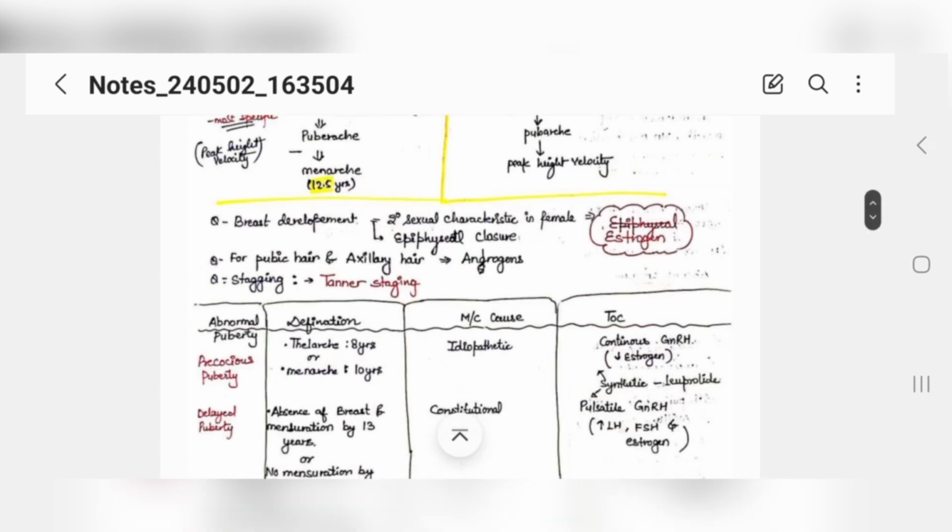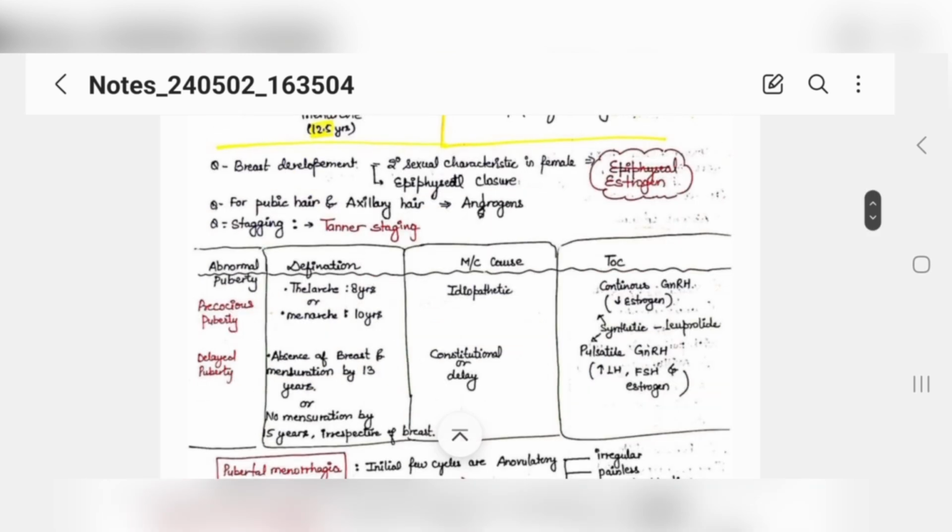Okay, so what is the best development? If in any question it is written secondary sexual characteristics in female, which means the development of the breast. Secondary sexual characteristic means the development of the breast. Okay, so what happens when a female patient's breast develops, which is her secondary sexual characteristic, her epiphyseal plates of bones are closed because of the estrogen hormones, and the height of the female patient stops. Okay, for pubic hair and axillary hair, you need androgens which are produced by your theca cells.